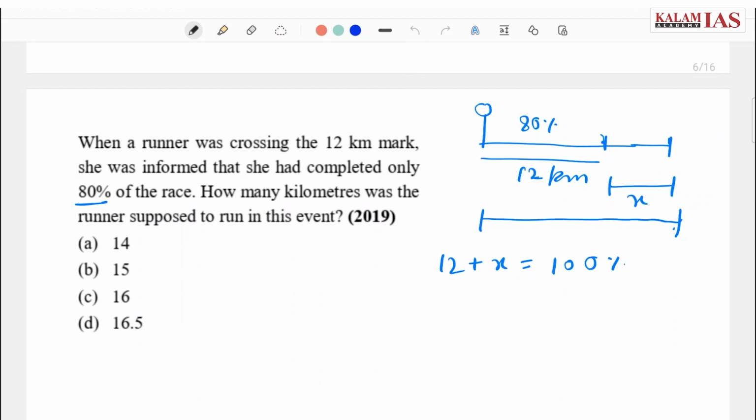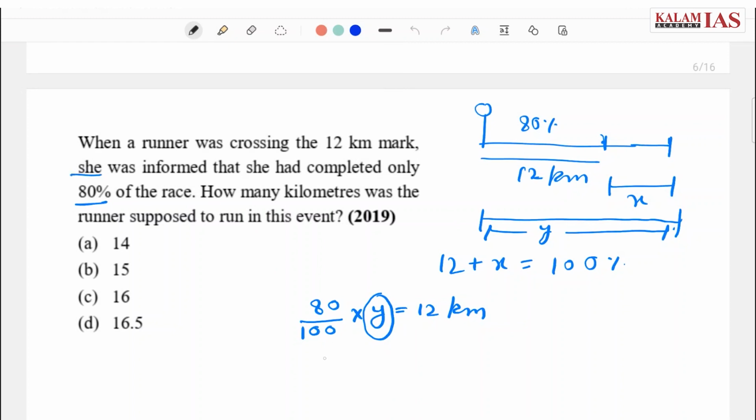Now as it is said, 80% of the track represents 12 kilometer, and suppose the entire length of the track is y. So 80% of y, that is 80 by 100 of y, is equal to 12 kilometers, and we have to find y, that is how much the person has to run so that her race is completed.